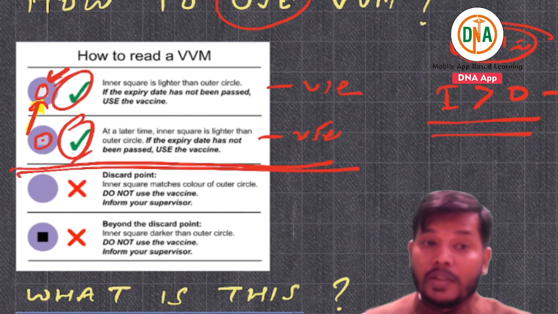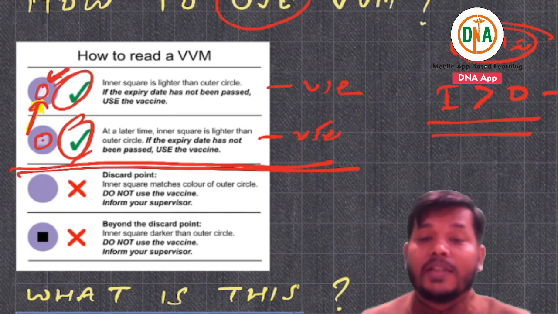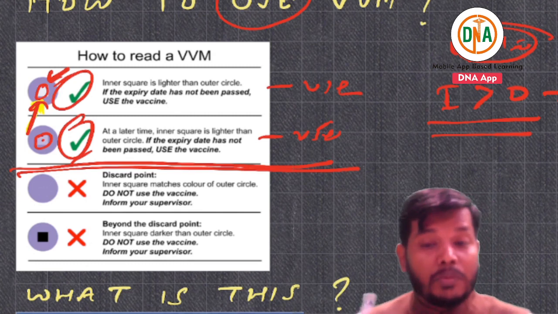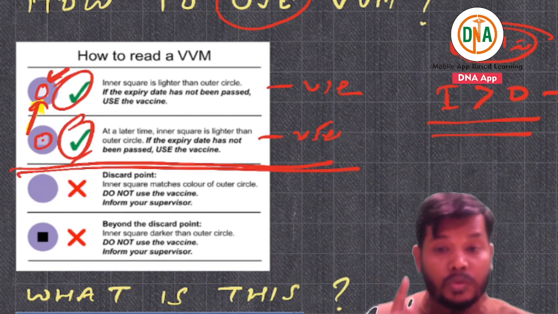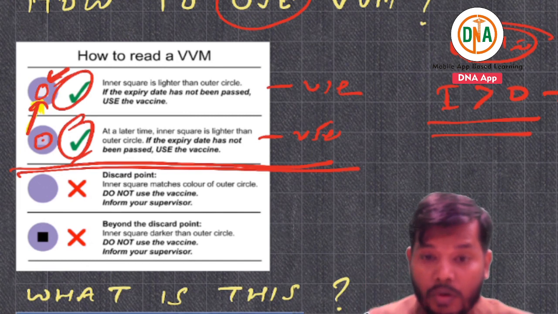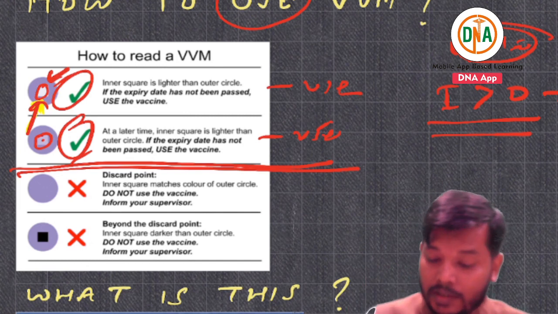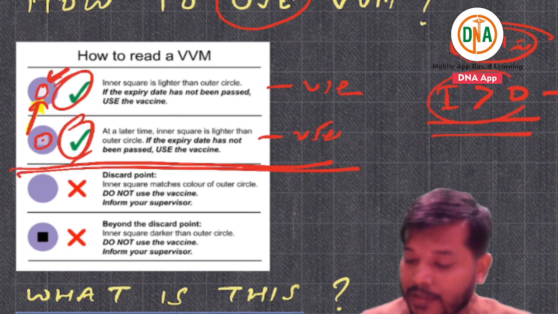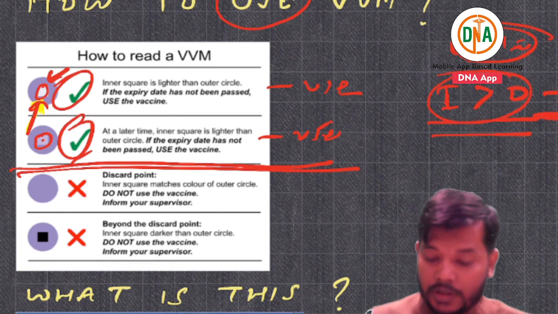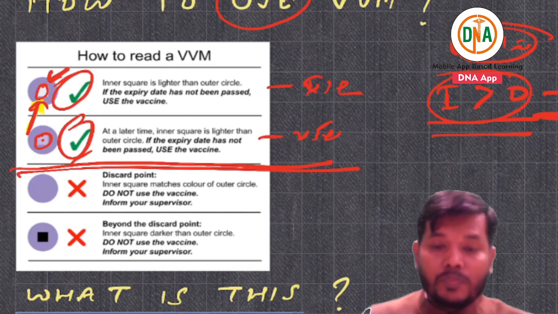That is more important. What is the condition of inner and outer? If the expiry date has been crossed, you are not going to use it, so you must mention that. If the expiry date is not crossed and the inner circle is lighter than the outer circle, that means you are going to use this.